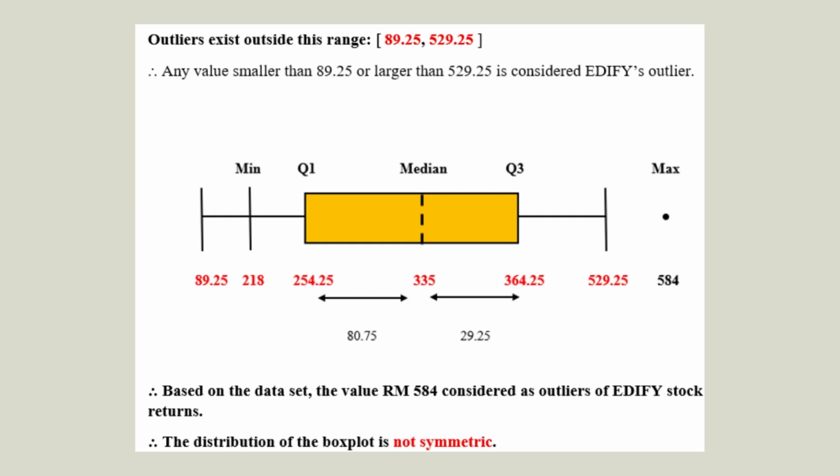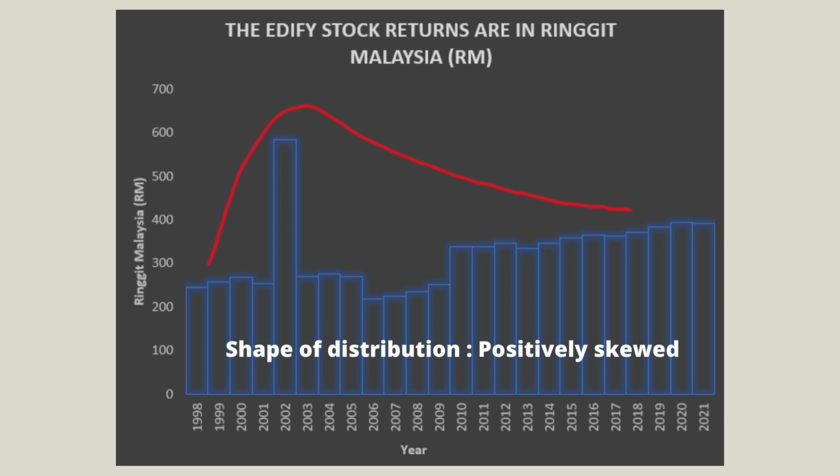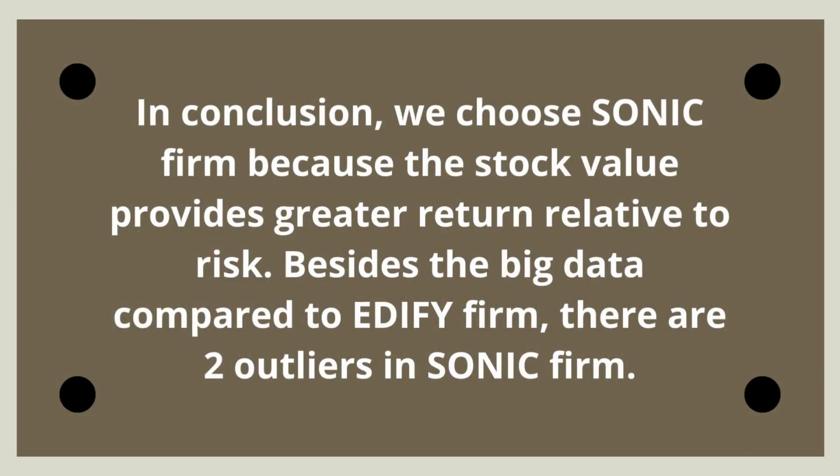The box plot shows it is not symmetric, and the graph shows the shape of distribution is positively skewed from 1998 to 2021.